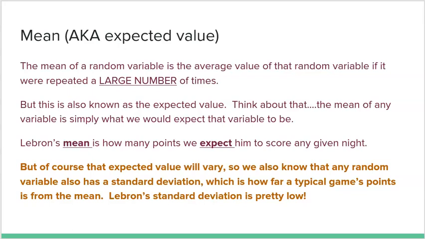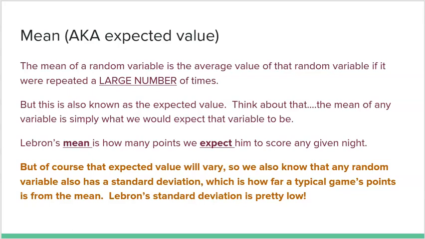But the mean of a random variable is simply the average value of that random variable if it were repeated a large number of times. So keep that in mind. A mean of a random variable is not found after doing it 5 times. It's not found after doing it 10 times. It's found after doing it a large number of times, just like probability.